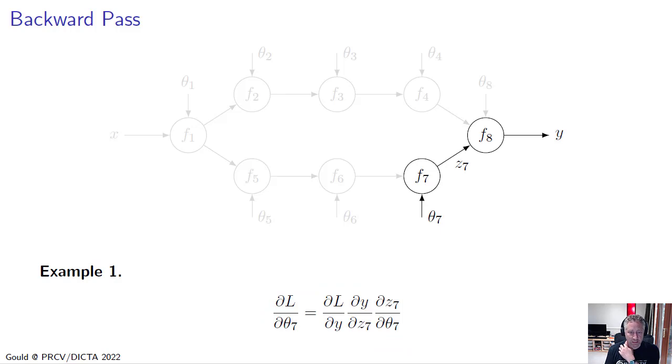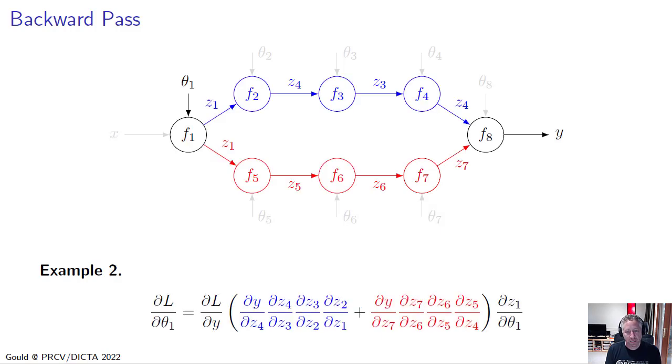And that's going to be the derivative of the loss with respect to the output y, times the derivative of y with respect to z7, which is the output of function f7, and then times the derivative of z7 with respect to theta 7. Okay, and we just multiply those together using the chain rule of differentiation. A slightly more involved example is if we wanted to compute the derivative of the loss with respect to theta 1. And now we have to consider two different paths and sum up the gradients over those two paths, as I've shown here. Okay, but again, this is just high school calculus using the chain rule of differentiation.